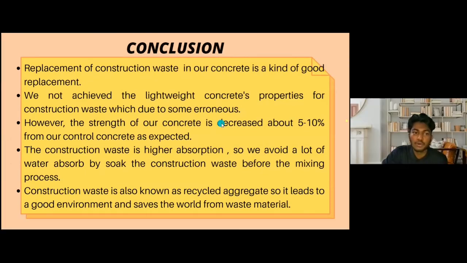Okay, let me wrap up. In conclusion, the replacement of construction waste in our concrete is a good replacement. Although it has not achieved the lightweight concrete properties, the strength of concrete has decreased in comparison to the control concrete, and the water absorption rate is also higher. Despite all this, the differences compared to control concrete are not as much.